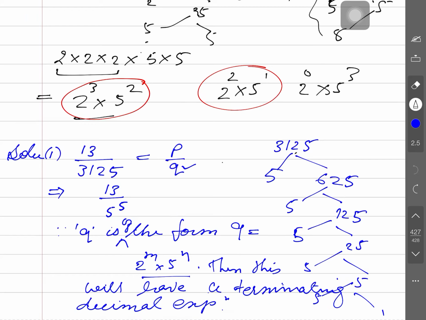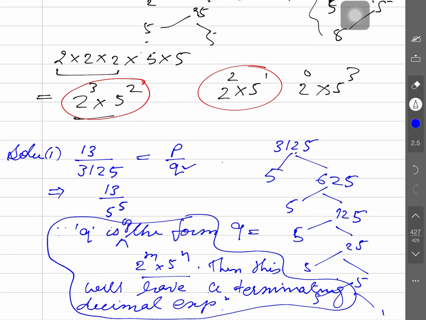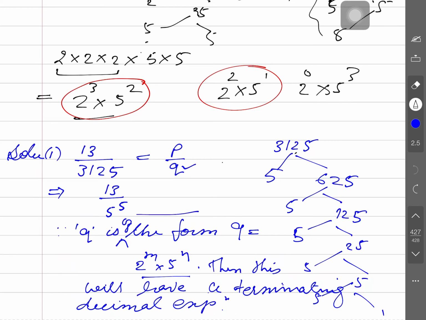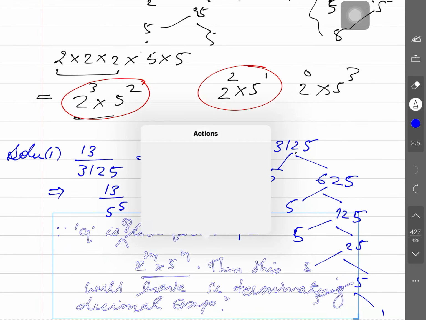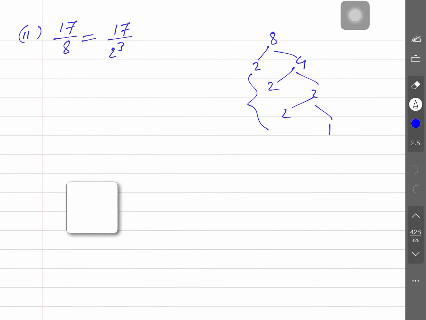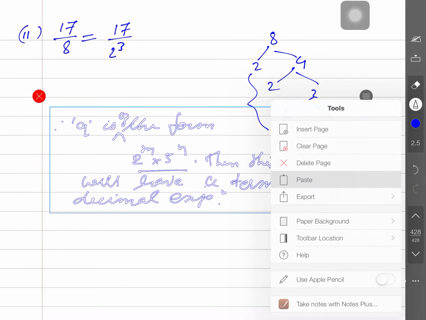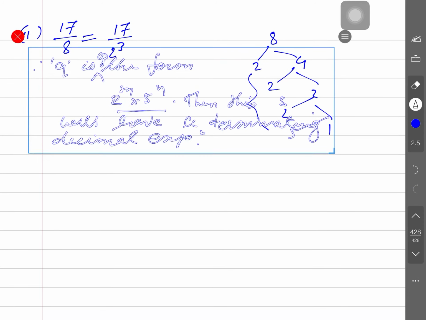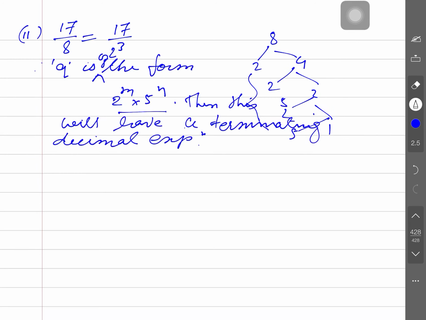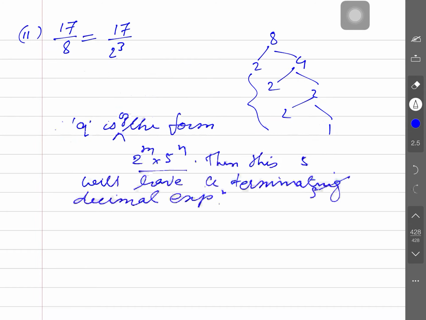Since q is of the form 2 to the power m, 5 to the power n, this will have a terminating decimal expansion.